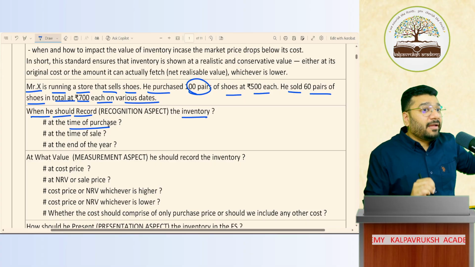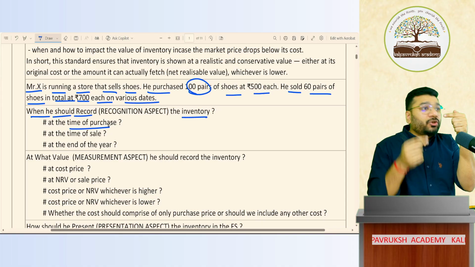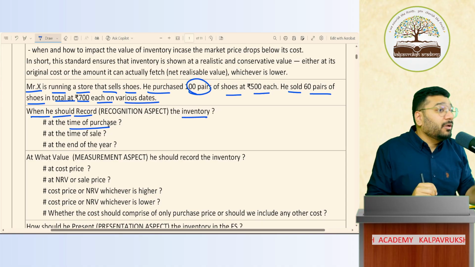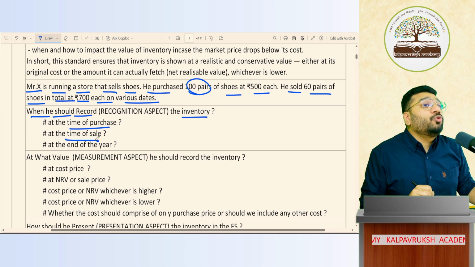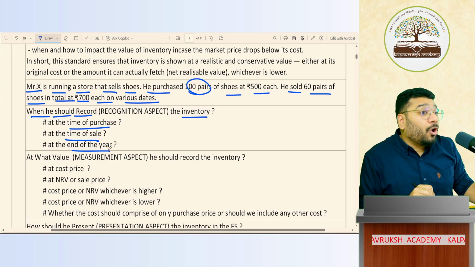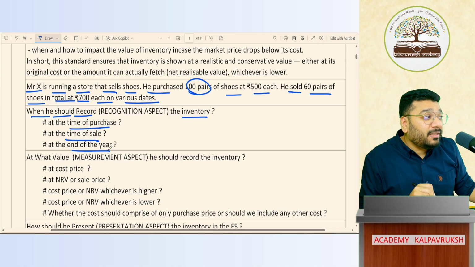Now we record: trading account debit to closing stock account, closing stock to trading account. In trading, by closing stock. This entry, when are we supposed to record? People have doubts. Should we record at the time of purchase? Should we record at the time of sale? Should we record at the end of the year? Or should we record at each balance sheet date? Doubt is there or not there?